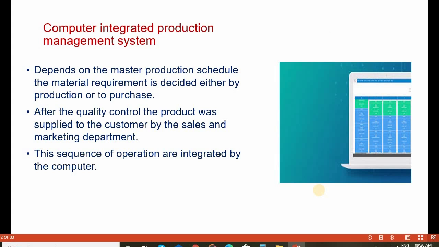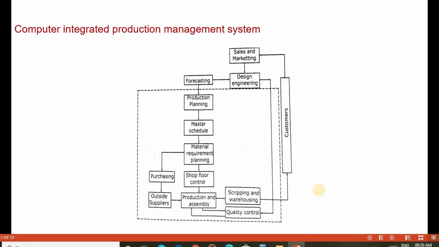Computer integrated production management systems depend on the master production schedule. The material requirement is decided either by production or based on purchase. After quality control, the product is supplied to the customer by the sales and marketing department. The sequence of operations is integrated by the computers. The entire operation in production planning is integrated by the computers. This flowchart shows the computer integrated production management systems.